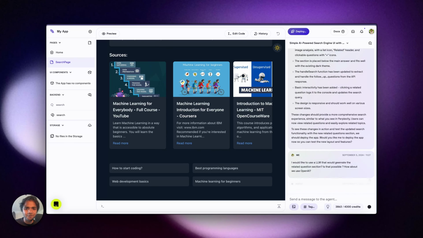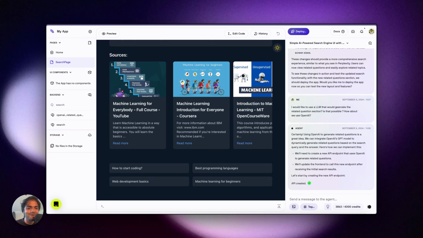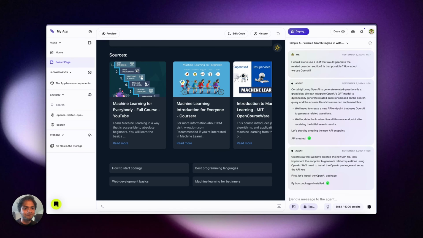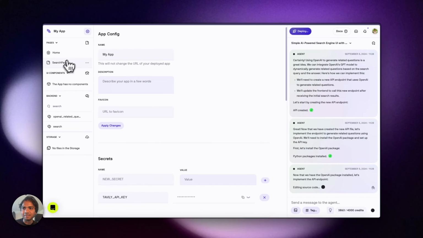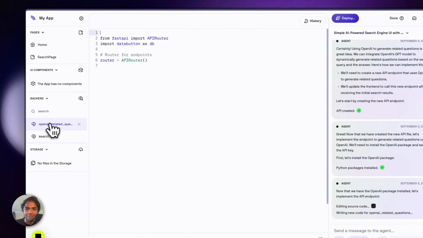Yeah, perfect. So we need to create a new API. Oh, that's pretty smart. It says that we'll need to create a new API endpoint that uses OpenAI to generate related questions. We'll update the front end to call this new endpoint after receiving the initial results. It says that it has already installed Python packages. If I'm not wrong, yeah, it already has the Python package. It's now creating a new endpoint, OpenAI related questions here.